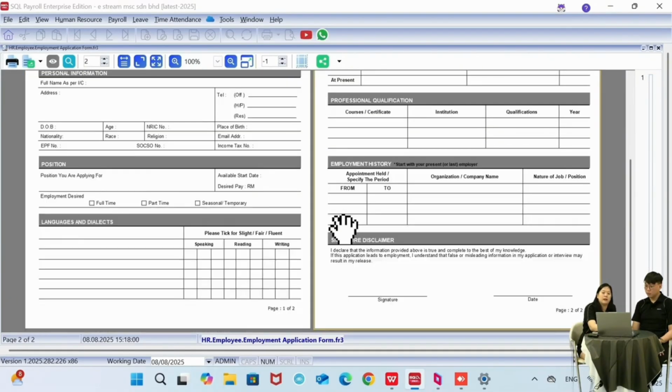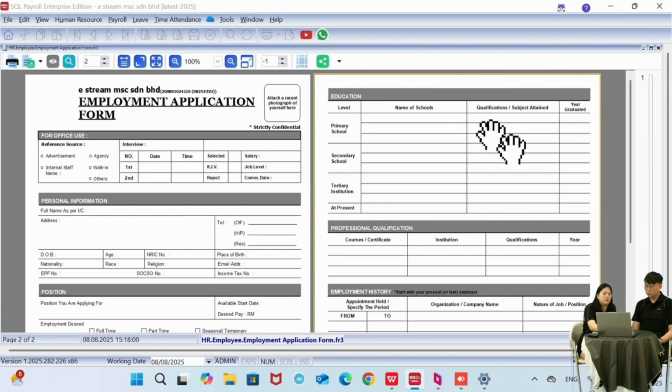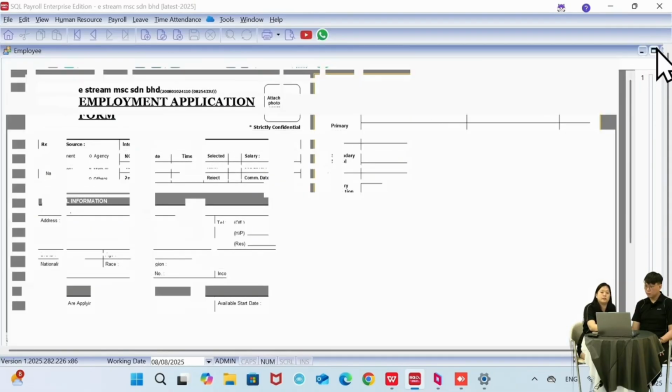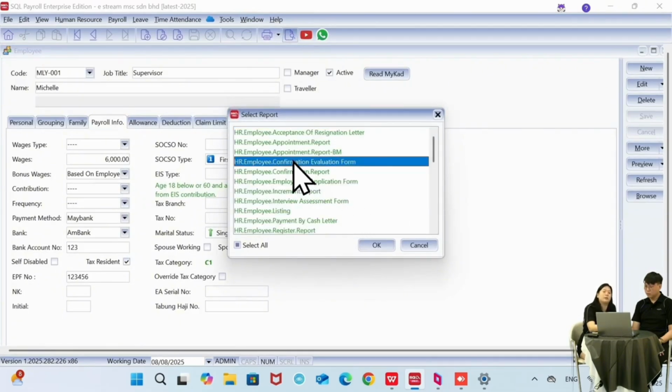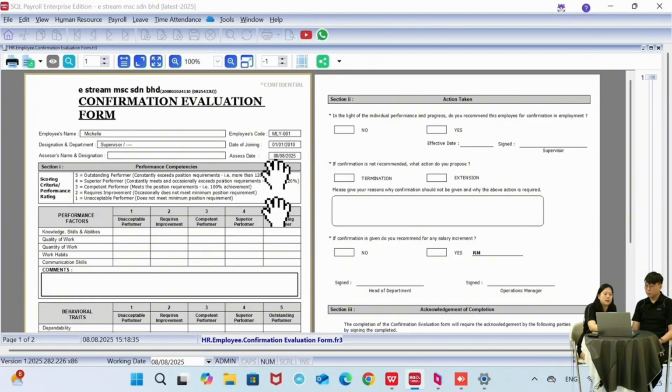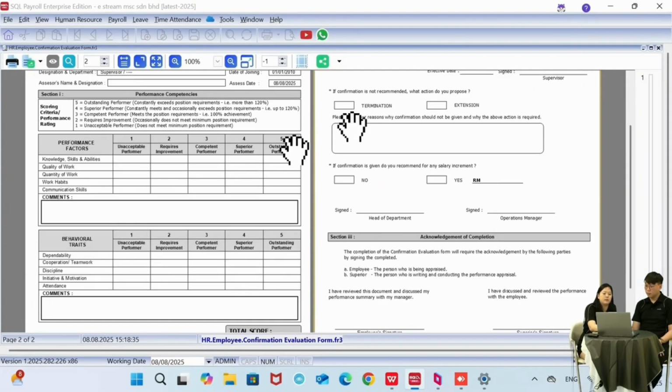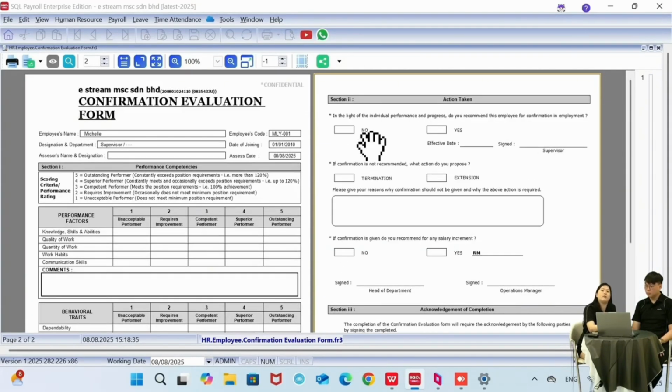Or I can just show you another one, let's say the confirmation evaluation report, whether you decide if this employee will pass the probation or not. So this is how it looks like. It's for you to put the grades and all those things. So same thing, if you have your own formatting that you prefer, then you can just talk to your servicing agent. They will design it for you. So all these reports are flexible for changes.